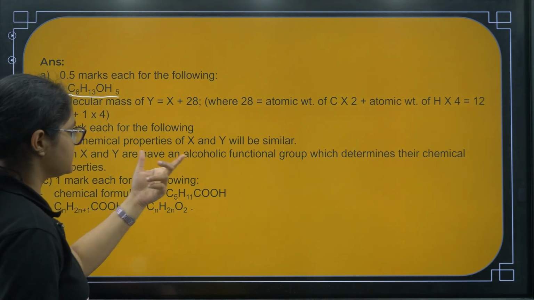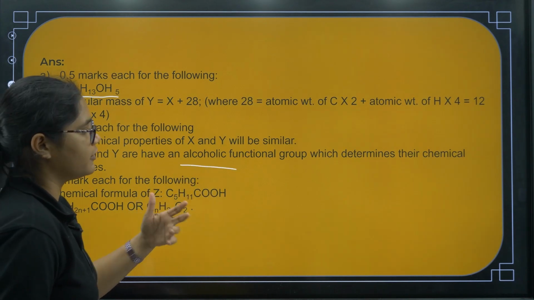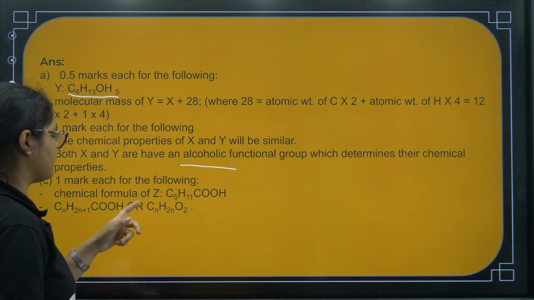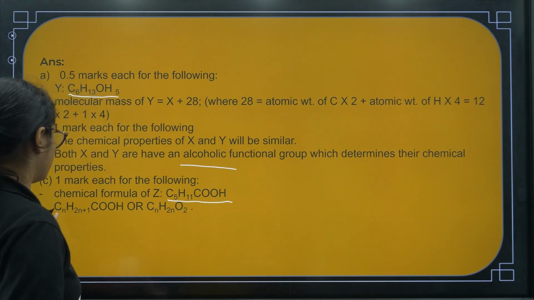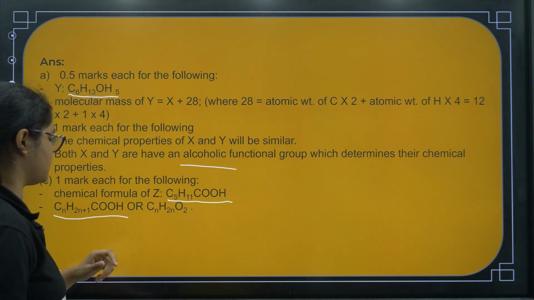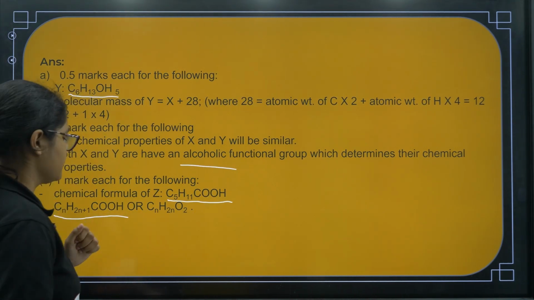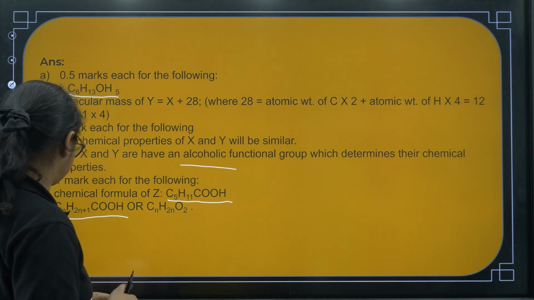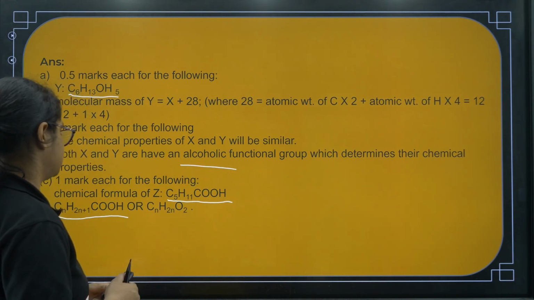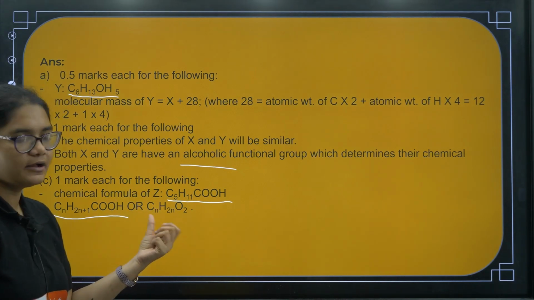The chemical properties will be similar because they have the same functional group. And next, what is the chemical formula of Z? It is C5H11COOH, or you can write CnH2n plus 1 COOH. Okay, that's all I think in this. Yes. Okay, so that will be the formula of the acidic group.